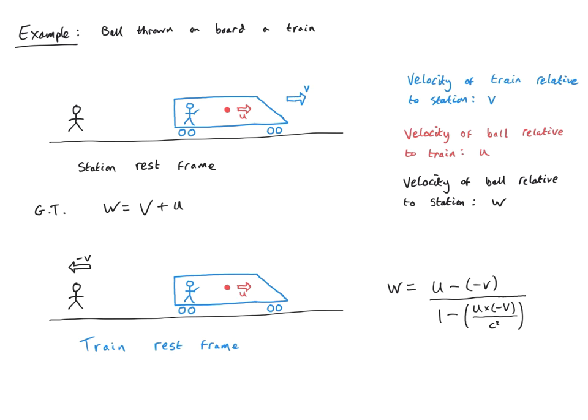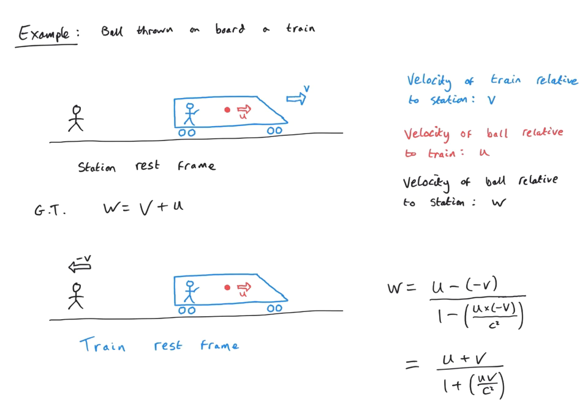The reason for these minus v's in here is that the relative velocity between the train and the station is minus v when considering the rest frame of the train. And therefore it gives us u plus v over 1 plus uv over c squared. So this is actually the inverse transformation for the velocity addition formula. Actually, it's completely trivially related. We just swap v for minus v.